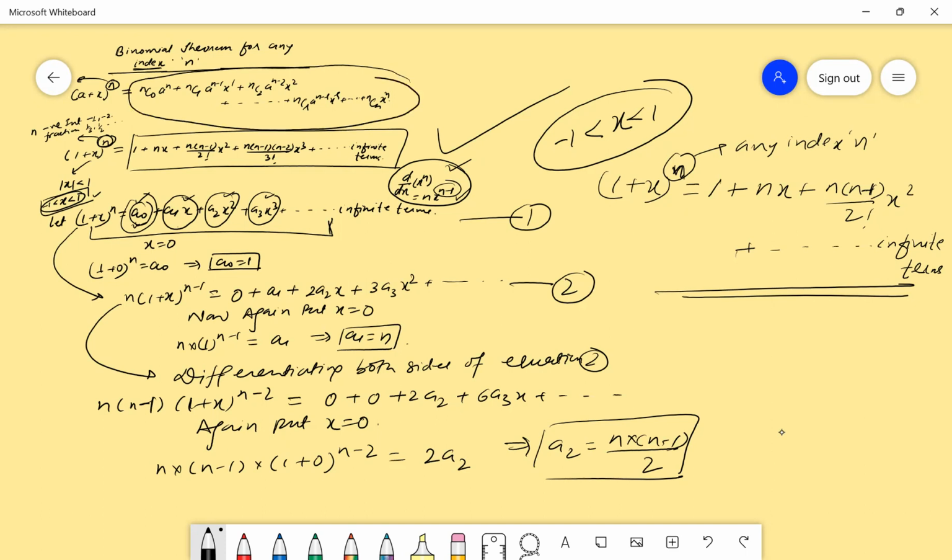Now, another question which arises in the minds of students is: when we use a natural number n, in a plus x power n, where n is a natural number, then we restrict this up to the n plus 1th term. So why does it not go up to infinite terms? See, infinite terms are valid only for -1 to 1, because we don't want the series to diverge.